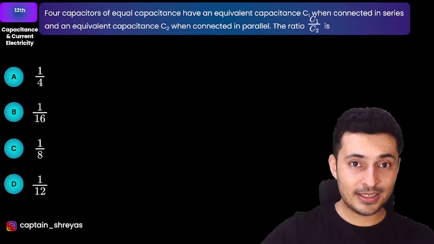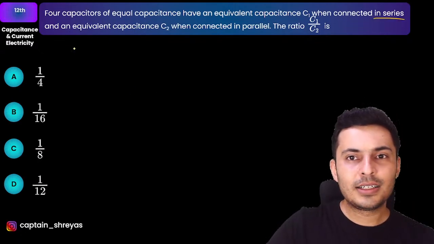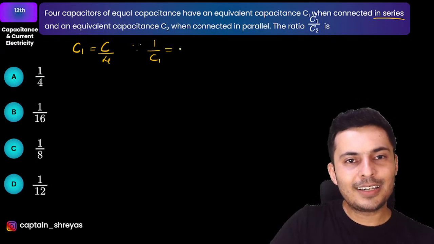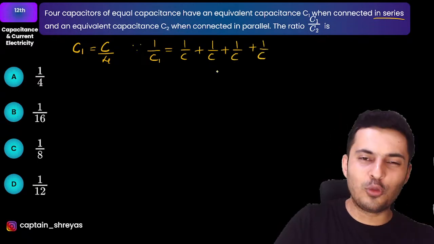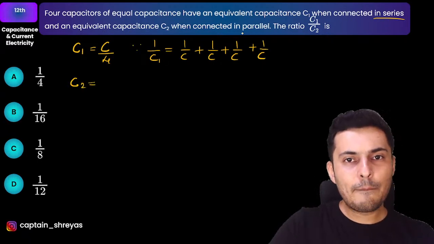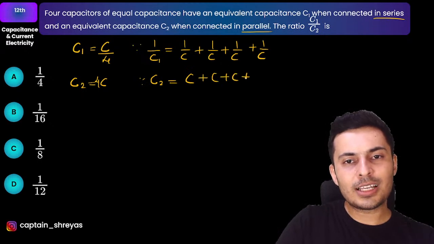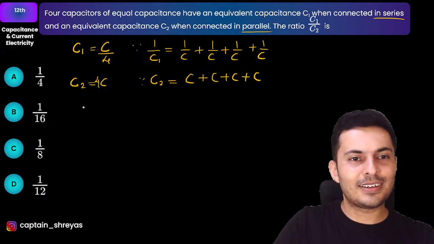4 capacitances. Equivalent capacitance when in series is C1. So C1 will be nothing but C by 4, because 1 by C1 will be 1 by C plus 1 by C plus 1 by C plus 1 by C. So it will be 4 by C. Flip it, you are going to get this. C2, because it is in parallel, it will be C plus C plus C plus C, which is 4C. It's exactly opposite of resistors.